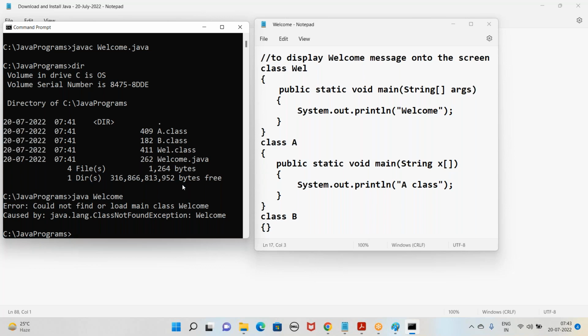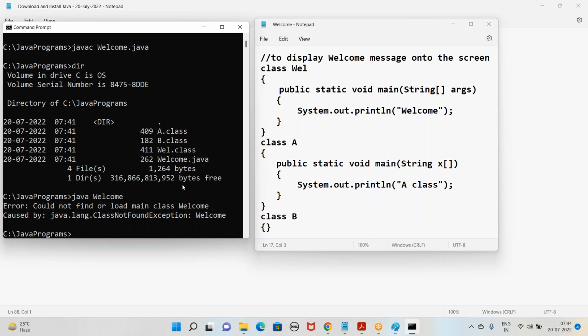For now, many people will have this confusion that file name and class name should be the same, but that is not the rule, which is proved over here, right? Only when you are having public classes will the rule come into the picture, that is, file name and class name should be the same. We don't know what public is yet, so I'm not entering into that part now.